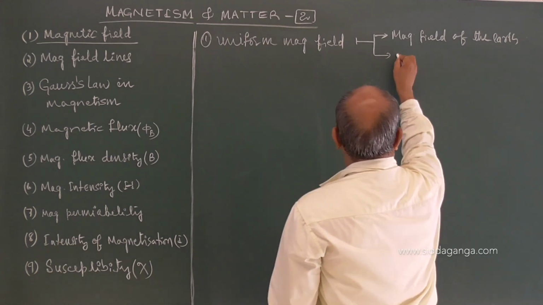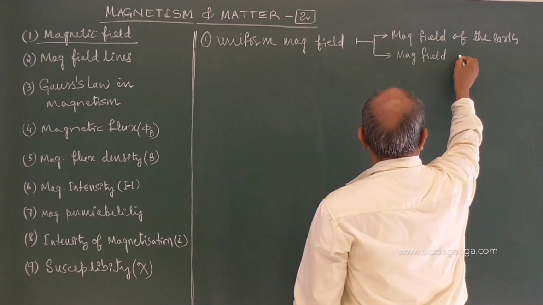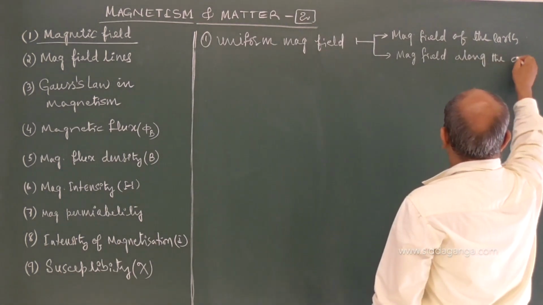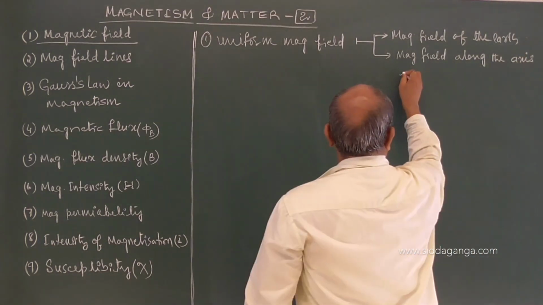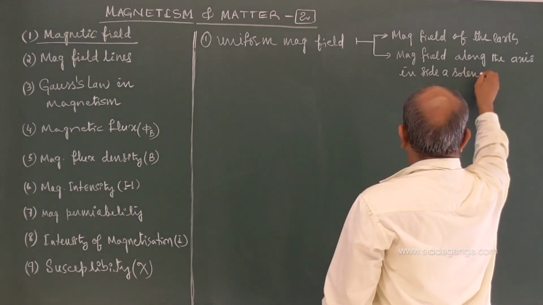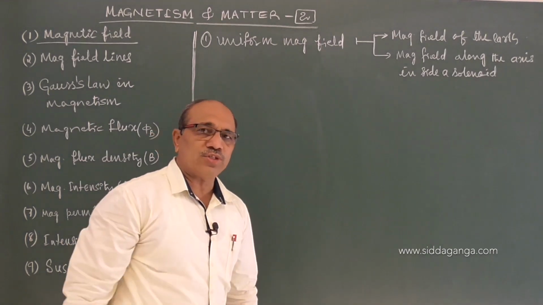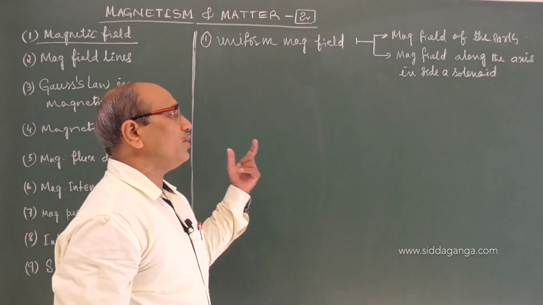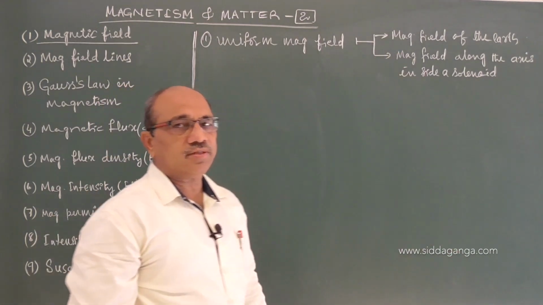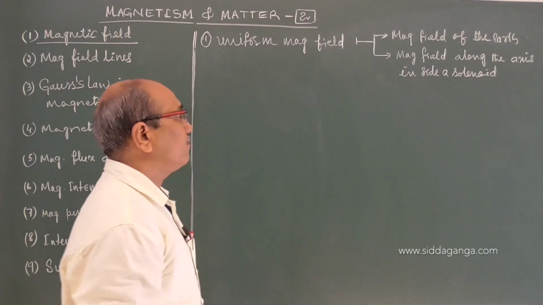Or otherwise, the magnetic field along the axis inside a solenoid seems to be almost uniform. Within the solenoid along the axis the magnetic field is uniform, and on the surface of the Earth the Earth's magnetism is found to be almost uniform.